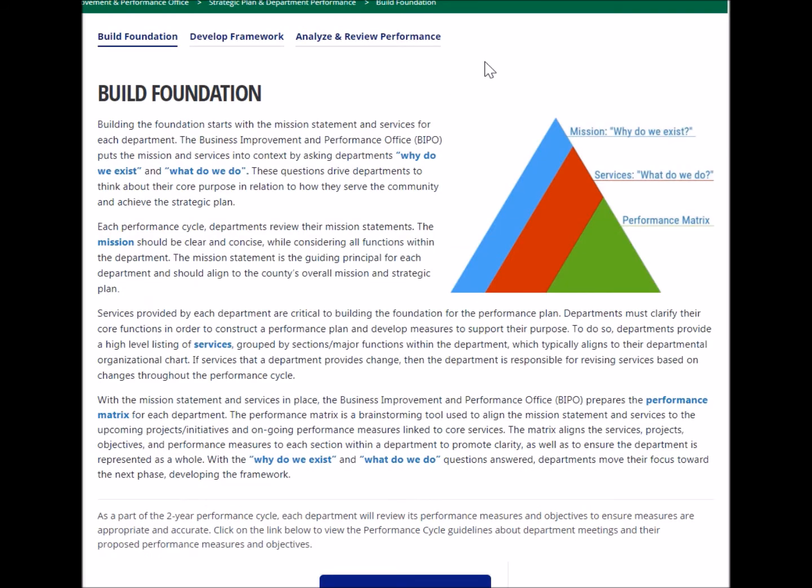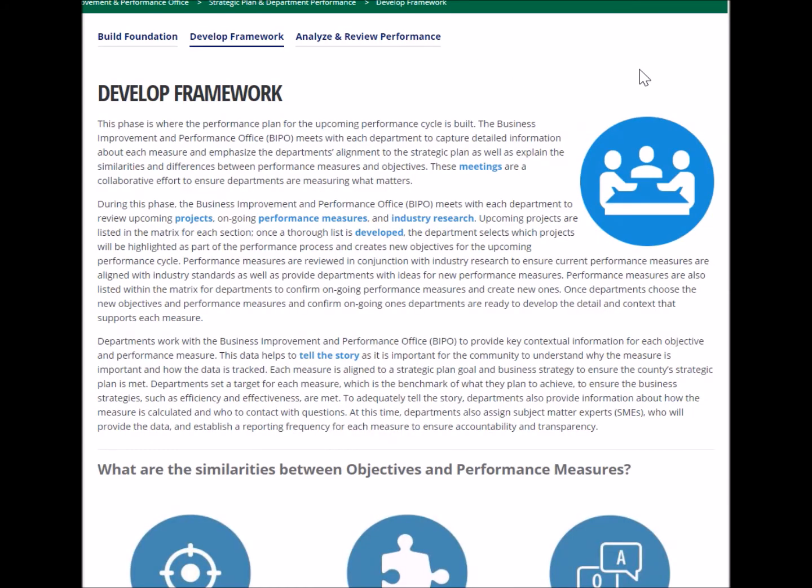In this section, we look at why do we exist and what do we do, which is the mission statement and services. From there, we put those into a performance matrix that we use as a brainstorming tool to align those services and mission to upcoming projects and ongoing performance measures. The next phase in the process is the Develop Framework phase. Here we take the ideas gathered from the performance matrix and we build detailed performance measures and objectives with departments.